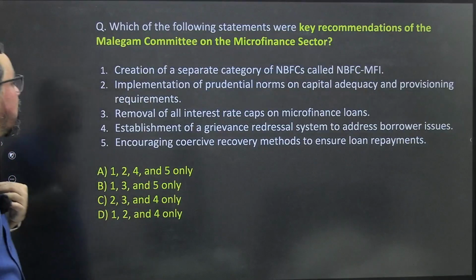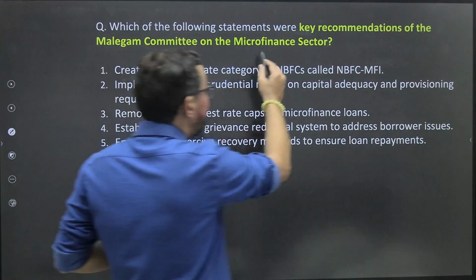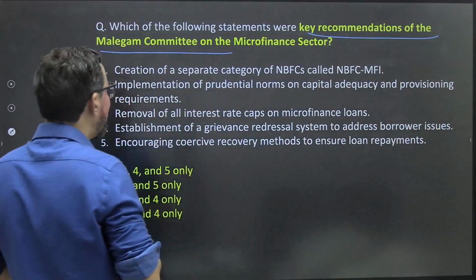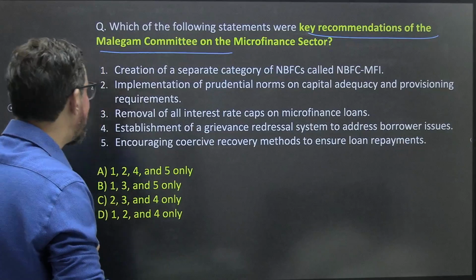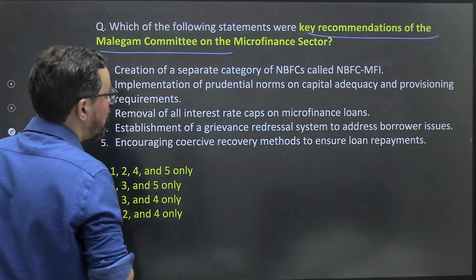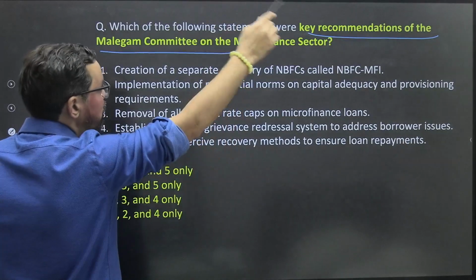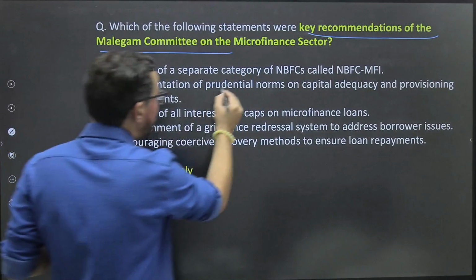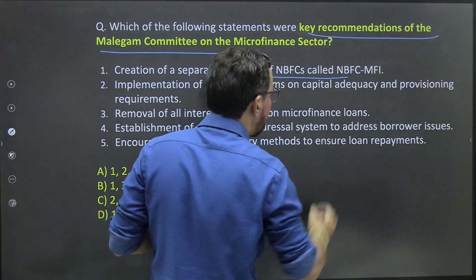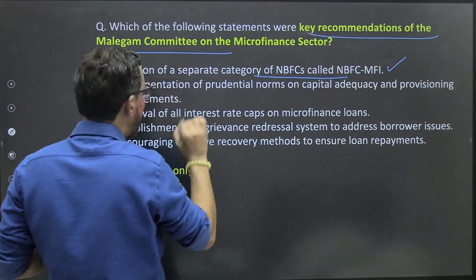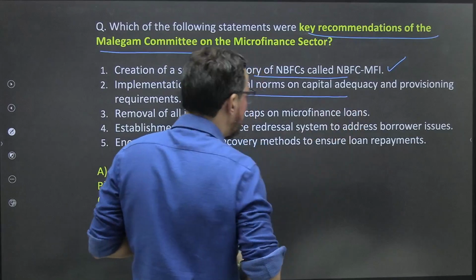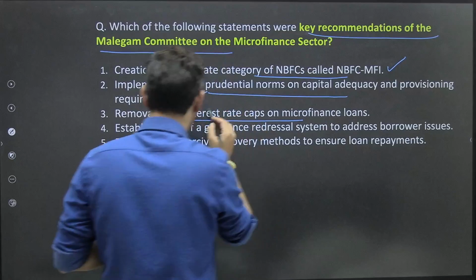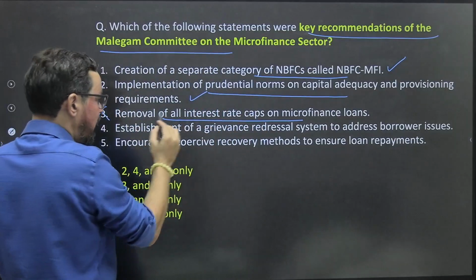Some other statements. The next one. Which of the following statements were key recommendations of the Malegam Committee on the microfinance sector? Creation of a separate category of NBFC called NBFC MFI, yes. Implementation of prudential norms on capital adequacy and provisioning requirements, yes. Removal of all interest cap, no. It is the inclusion of a cap, so this is wrong.